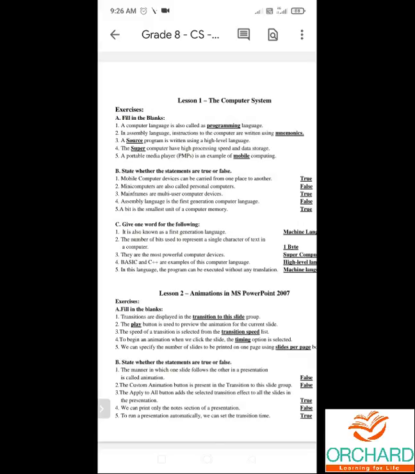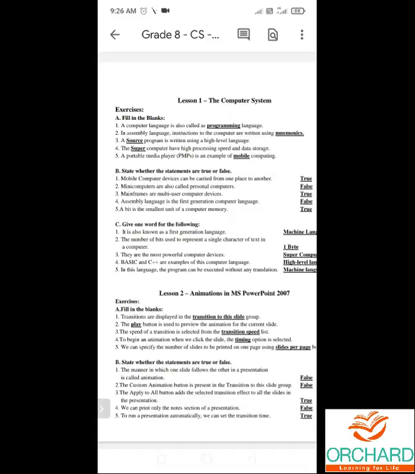So in assembly language, instructions to the computer are written using mnemonics. M-N-E-M-O-N-I-C-S, mnemonics.